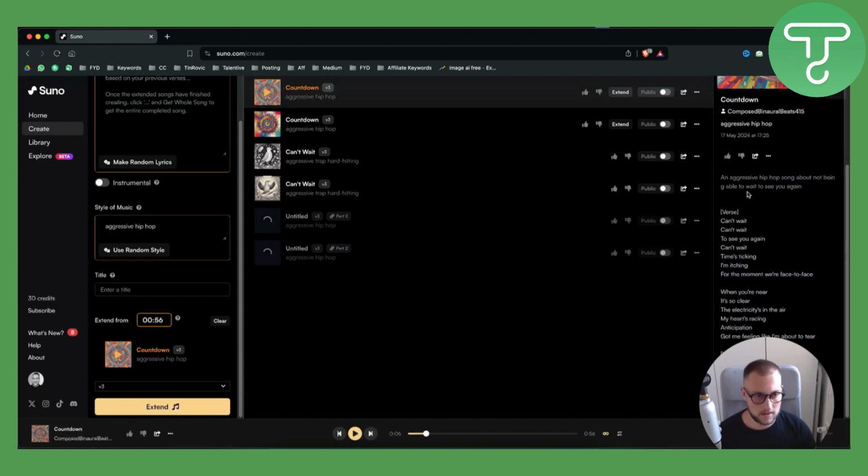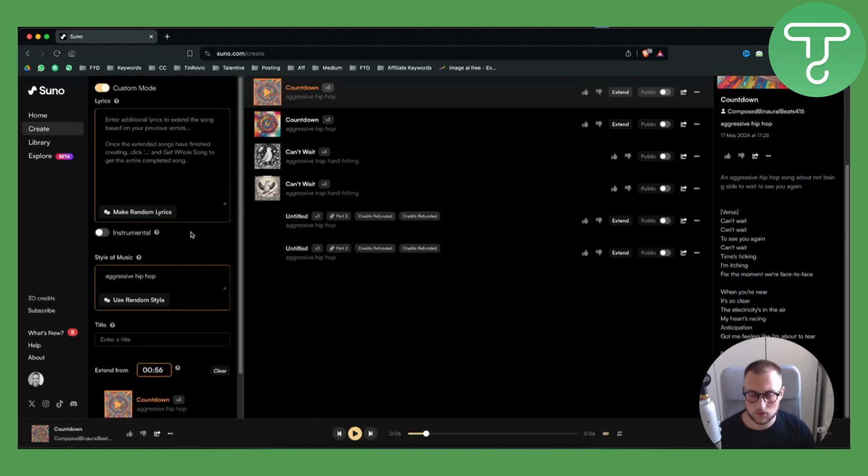So here you can see the verse. If you want to make like a very long song, you will need to enter lyrics. Now you can use ChatGPT for this, and the more lyrics you have, the longer the song will be. And obviously it depends what song you want to create, right? If you want to create a song without lyrics, it will be very hard to create it for 3 or 4 minutes. But with lyrics, you can just add lyrics here and then it will be much easier.